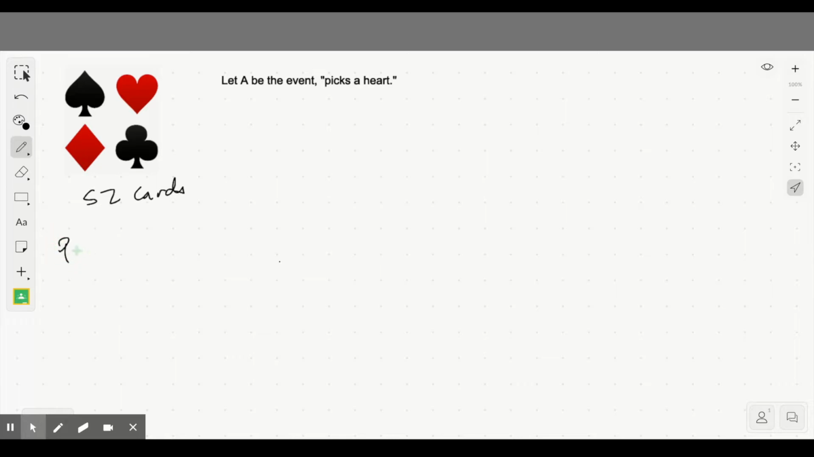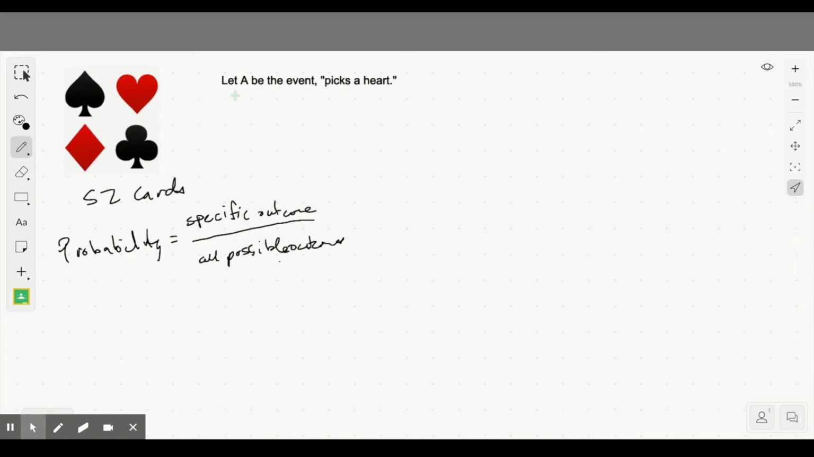The probability is the specific event or the specific outcome divided by all possible outcomes. So if I have a standard deck of cards, 52 cards, then all possible outcomes, if I just randomly pick a card, is going to be 52.